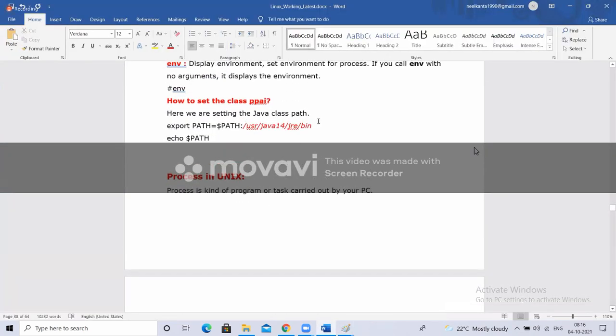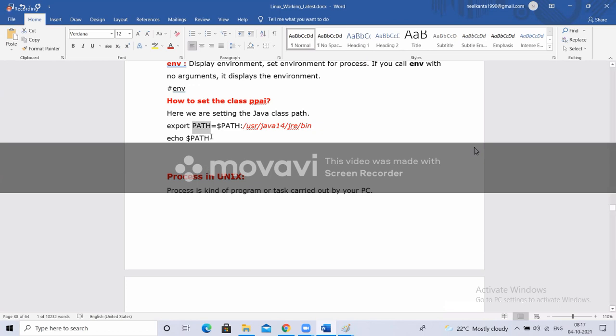But how to set multiple values to this? Like I want to run with Maven, and also I want to run with Tomcat, some other tools, right? So how to set the path for different variables, that we will discuss. For now, remember path is an environmental variable. Like this, we can set our own variables, A equal to 10, like that. We can set any number of environmental variables. Environmental variables means the variables which we can access anywhere inside your system, right?